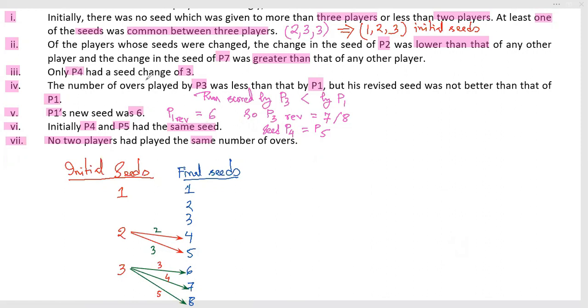Only P4 had a seed change of 3. Only P4 has a seed change of 3. Now if a seed change of 3 is happening twice, which contradicts our normal sequence, so it cannot be. What does it mean? It means that from the initial seed 3 to 6 is not allowed.